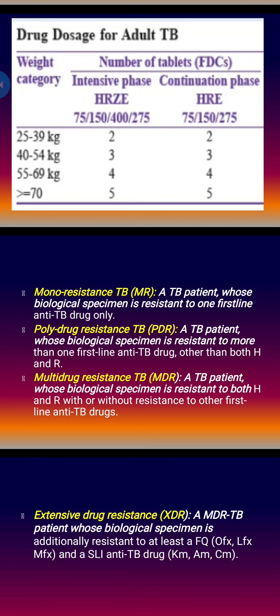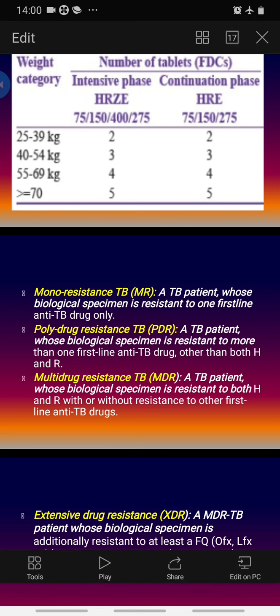Now monoresistant tuberculosis, polydrug resistant tuberculosis, multidrug resistant tuberculosis. Monoresistance means any tuberculosis patient whose biological specimen is resistant to one first-line antitubercular drug, that is called monoresistant. So resistance to either H or R or Z or E or S, that is called monoresistance. Polydrug resistance means a tuberculosis patient whose biological specimen is resistant to more than one first-line antitubercular drug other than both H and R.